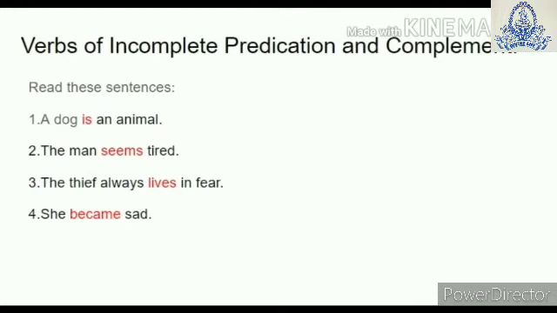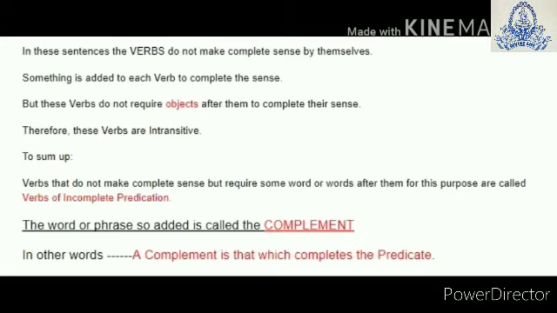In the end, we will learn verbs of incomplete predication and complement. Let us read these sentences. A dog is an animal. The man seems tired. The thief always lives in fear. She became sad. In these sentences, the verbs do not make complete sense by themselves.